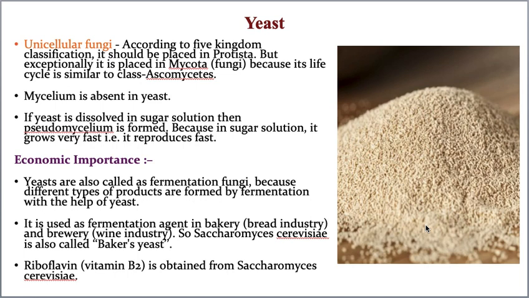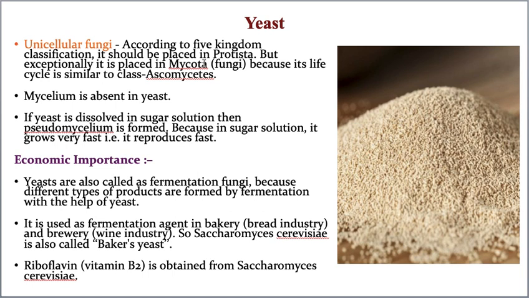How can that be, sir? You yourself said all the unicellular eukaryotes must be included under protista, but how come this yeast, being unicellular, came under fungus? See, that is a very important question, because yeast, its life cycle is exactly, like 100 percent, similar to ascomycetes. So such clear resemblances it is showing with ascomycetes. That's why it is not good to place it under protista. That's why they removed it from protista, and now they placed it under ascomycetes.